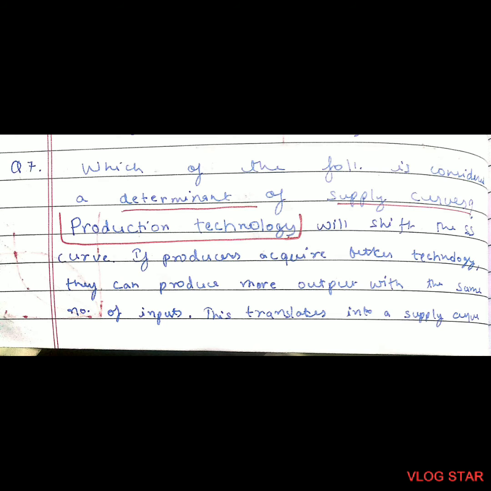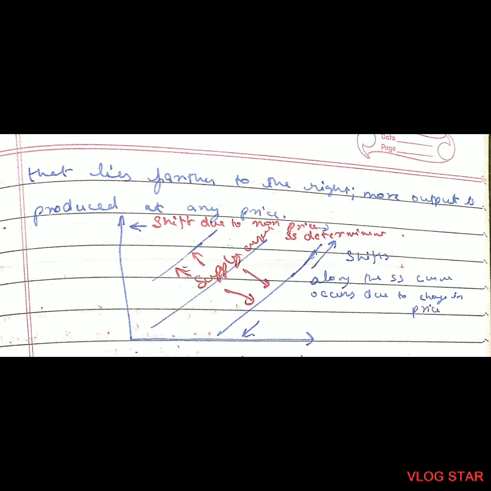Seventh question, which of the following is considered as a determinant of supply curves? Production technology is the answer. Production technology will shift the supply curve. If producers acquire better technology, they can produce more output with the same number of inputs. This translates into a supply curve that lies farther to the right, more output produced at any price. So if the production technology is more, the supply curve shifts to the right. If the production technology is less, the supply curve shifts to the left.